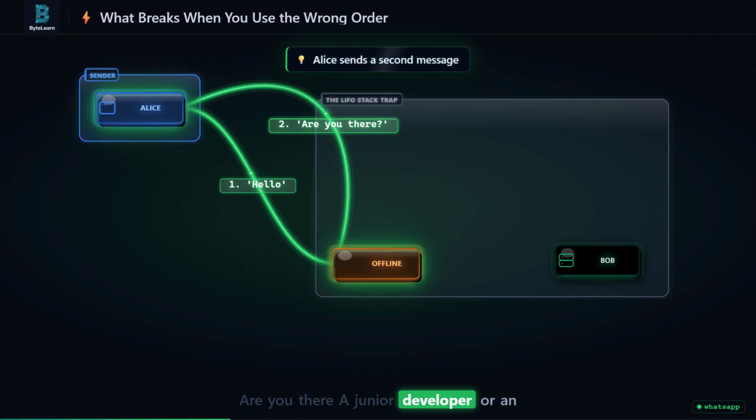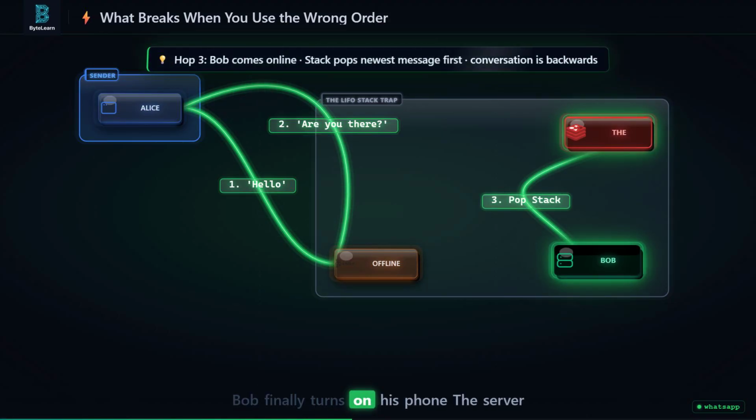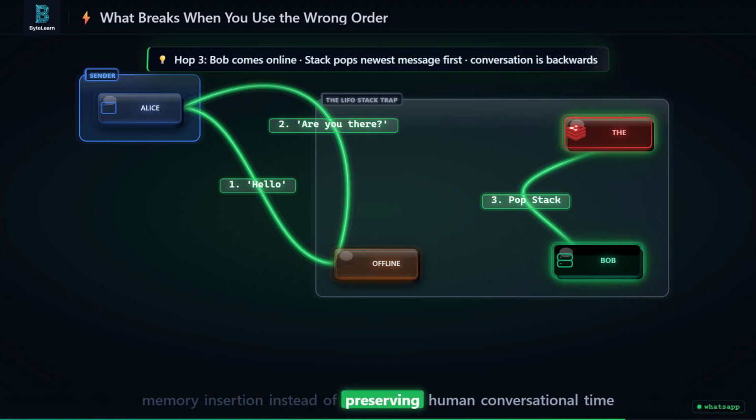A junior developer or an AI prompt used a stack to buffer the offline messages. The second message goes right on top of the first one. Bob finally turns on his phone. The server pops the stack. Bob receives the newest message first, "Are you there?" A second later, he receives "hello." The conversation is completely backwards. If this happens across hundreds of messages over 7 days, the chat is unreadable. The naive approach breaks the product because it optimizes for fast memory insertion instead of preserving human conversational time.